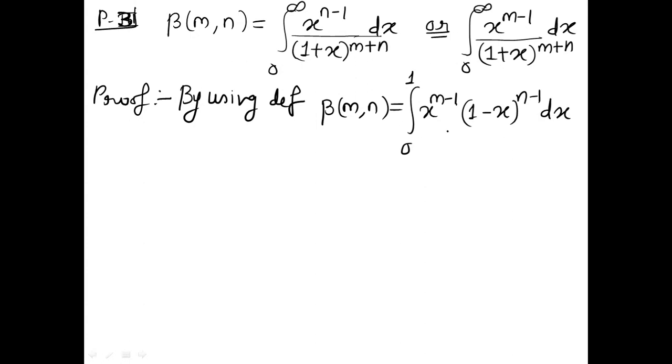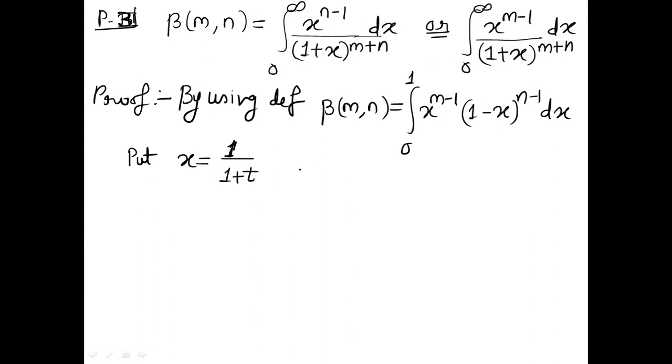Now the task is a little bit difficult because here we have to focus on two things. One is getting the limits as infinity, another is getting this algebraic term in the denominator. So how do we do this? For this, as we have to obtain the term 1 upon 1 plus x, whereas here I have the algebraic terms in the numerator, we will use the substitution x is equal to, say, 1 upon 1 plus t. If I use this, I think this will work for getting the result.